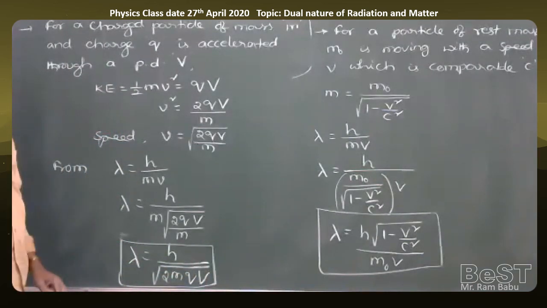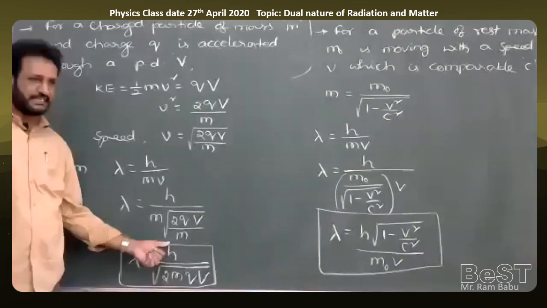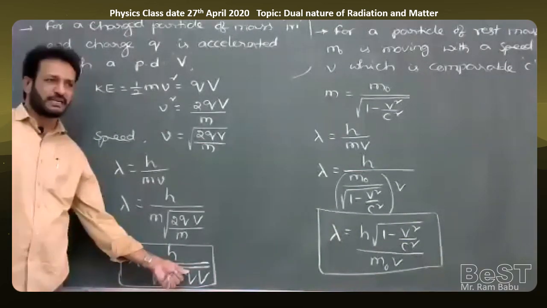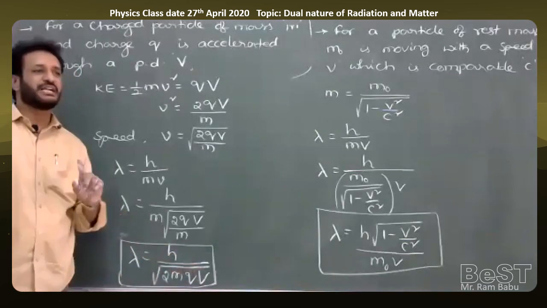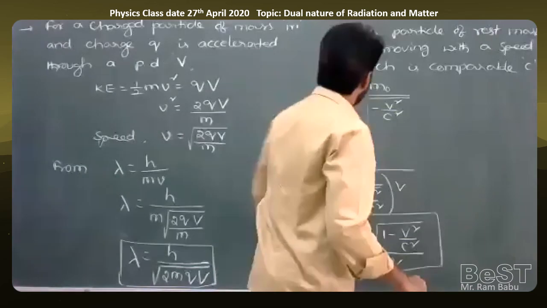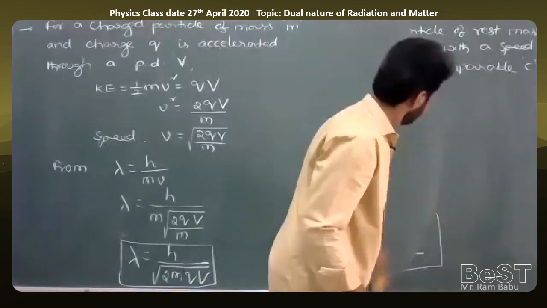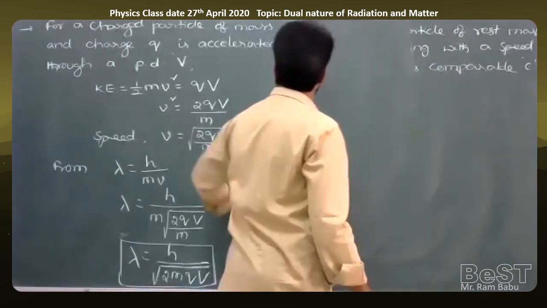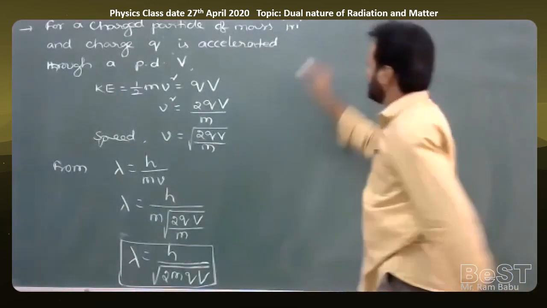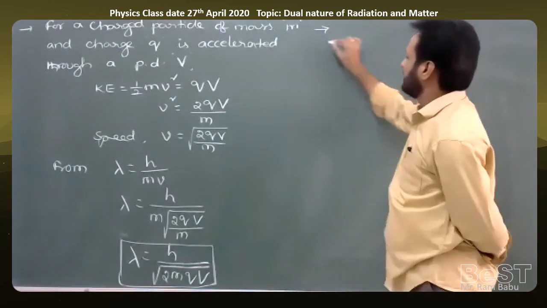In this formula, h is Planck's constant, m is the mass of the charged particle, q is the charge of the charged particle and V is the potential difference. Here also, ratio problems are important in competitive exams. I'll write one formula. From the above formula, how does lambda depend upon V?